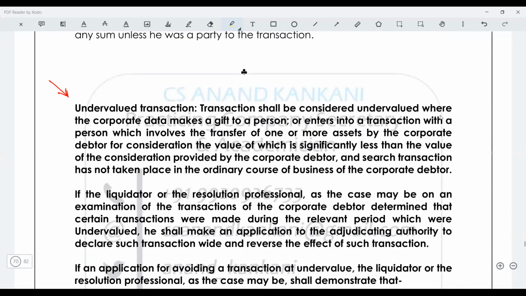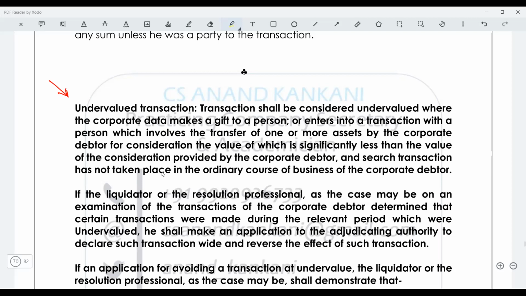So the transaction shall be considered as undervalued where the corporate debtor makes a gift to a person or enters into a transaction with the person which involves the transfer of one or more property by the corporate debtor for a consideration which is significantly less than the value of the consideration which is provided by the corporate debtor. And this is not search, this is such.